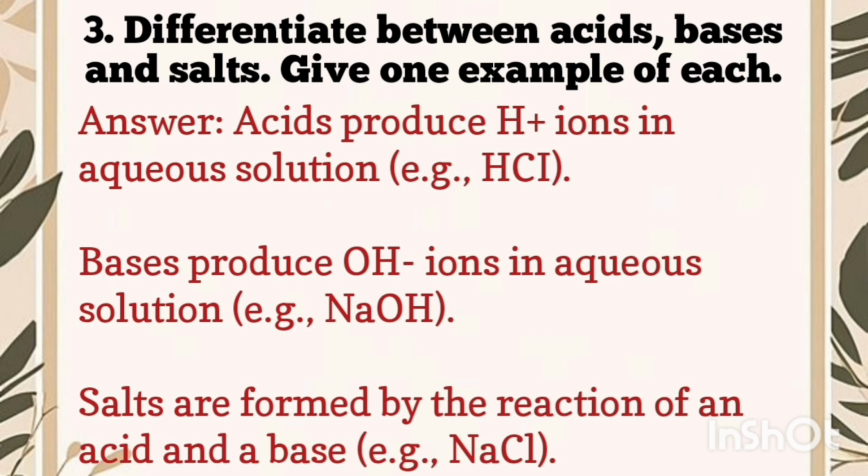Now the third number question is, differentiate between acids, bases and salts. Give one example of each. So the answer is, acids produce H+ ions in aqueous solution and bases produce OH- ions in aqueous solution. Salts are formed by the reaction of an acid and a base. यहाँ पे तीनों के एक एग्जाम्पल दिए हुए, एसिड में HCl, बेस में NaOH and salts में NaCl.